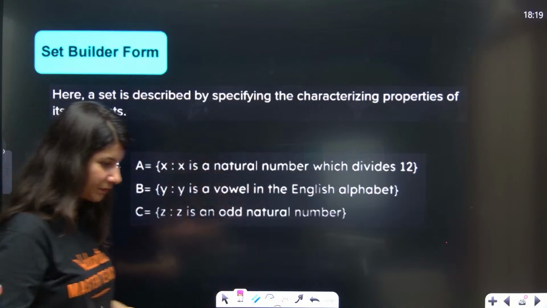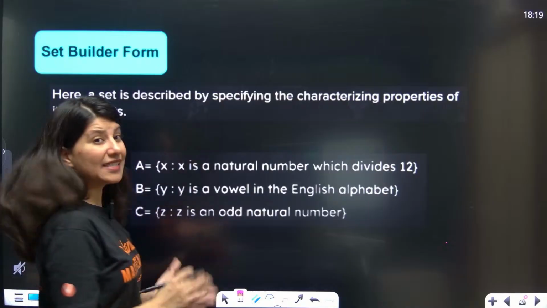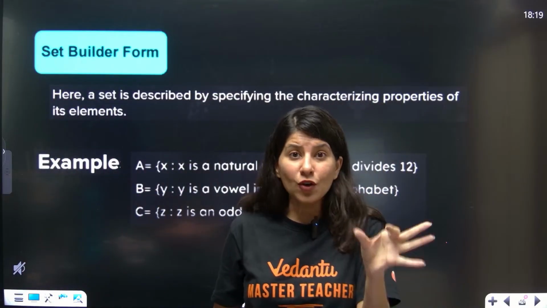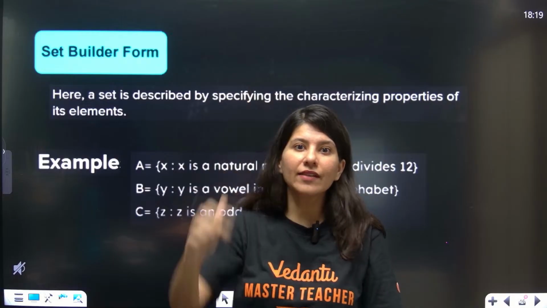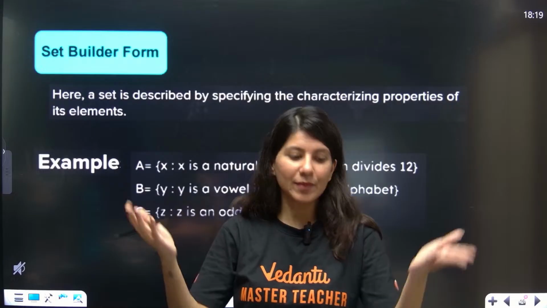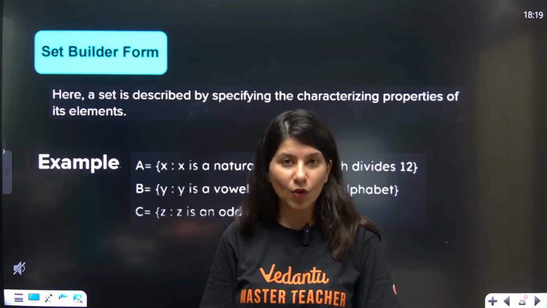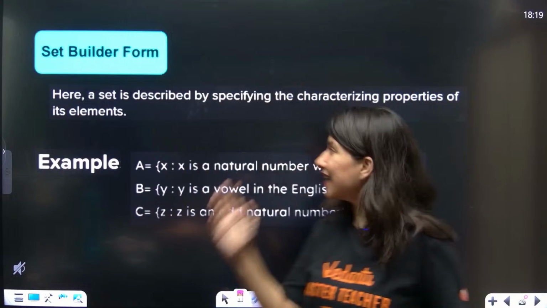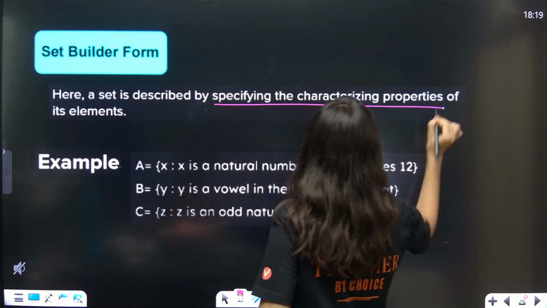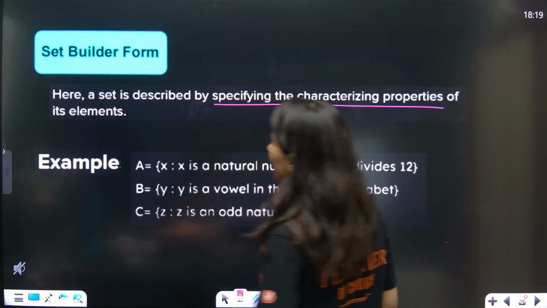Anyway, chalo. Now, set builder form: what is the difference between roster and set builder? In roster, the elements are clearly visible. 1, 2, 3 is residing in this set. A, B, C, D is residing in this set. But in set builder form, a set is described by specifying the characterizing properties of its elements.